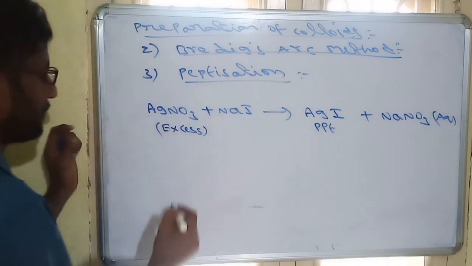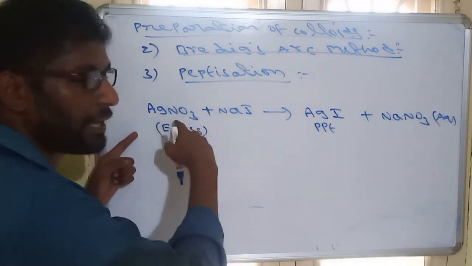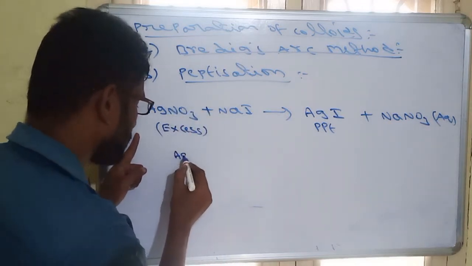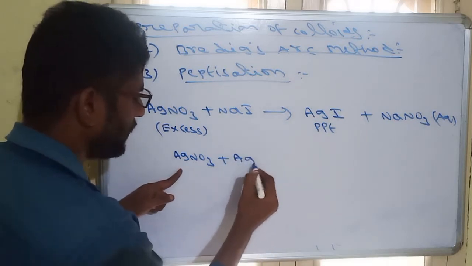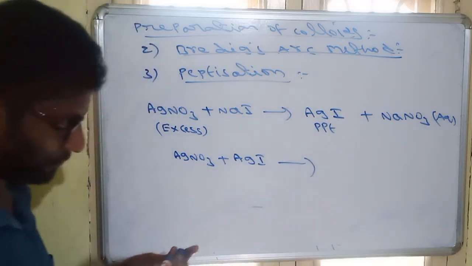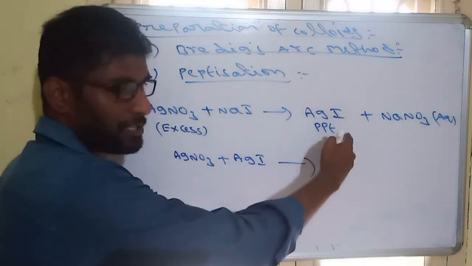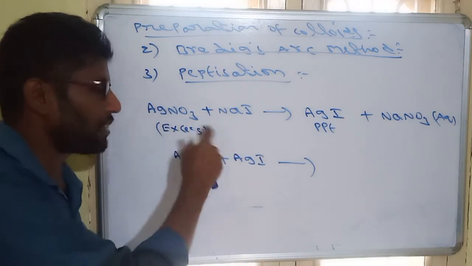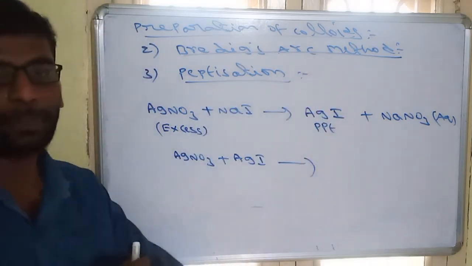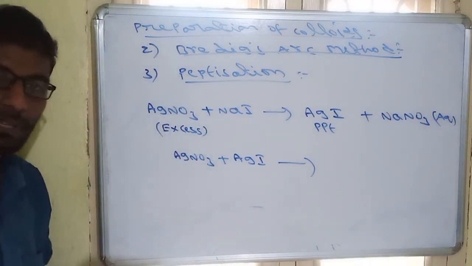Now see this, in this reaction, suppose one of the reagents is taken in excess, suppose AgNO3 is in excess. When AgNO3 is present in excess amount, this excess AgNO3 will combine with the precipitate AgI. So AgNO3 and NaI combine, forming AgI precipitate. But one of the reagents is present in excess, and that excess reagent will again combine with the precipitate. What is the precipitate here? AgI. Here AgNO3 is the excess reagent.